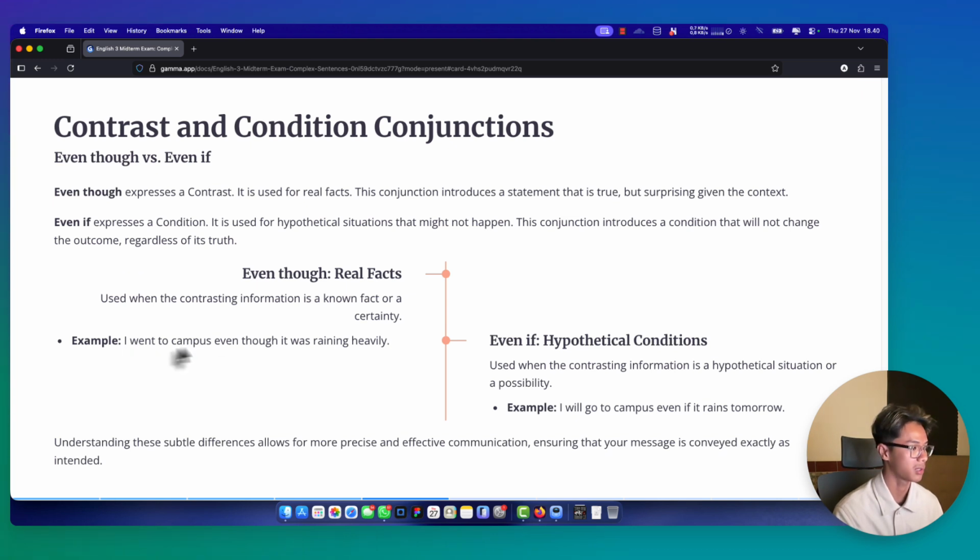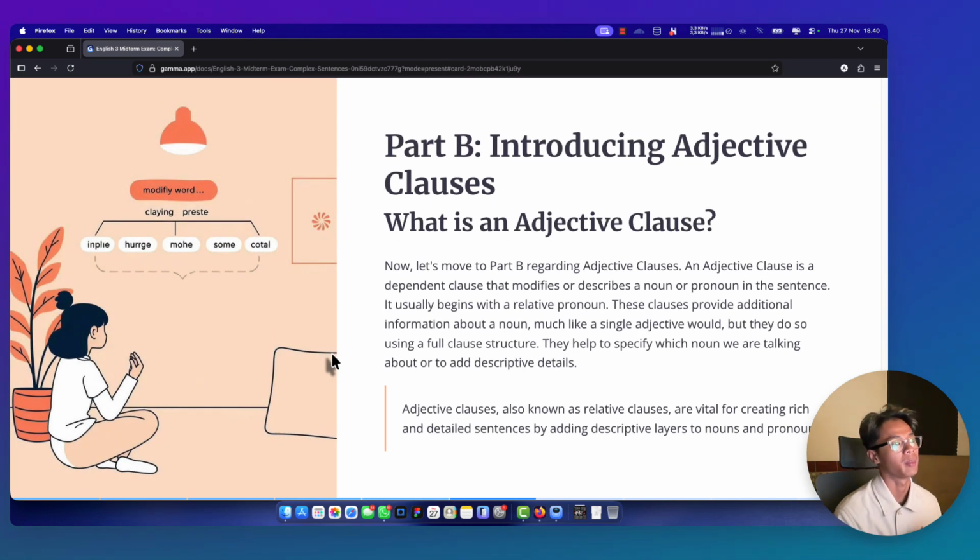Example, even though: I went to campus even though it was raining heavily. And even if, hypothetical condition, is used when the contrasting information is a hypothetical situation or a possibility. Example, even if: I will go to the campus even if it rains tomorrow. And next to part B, introduction to adjective clause.